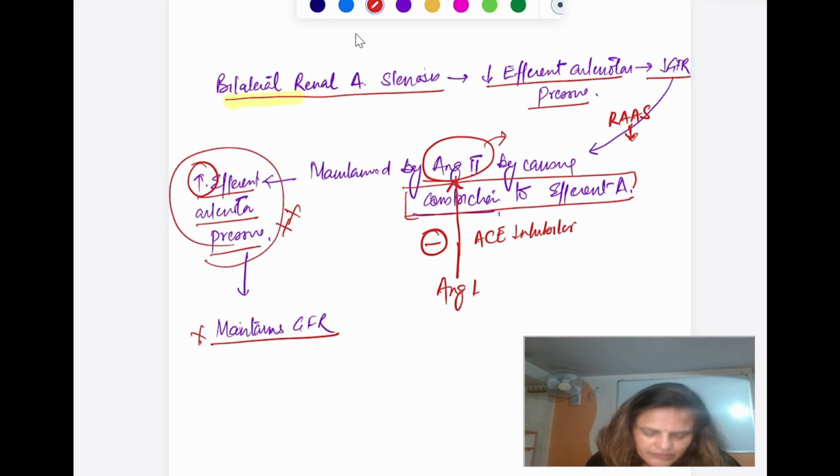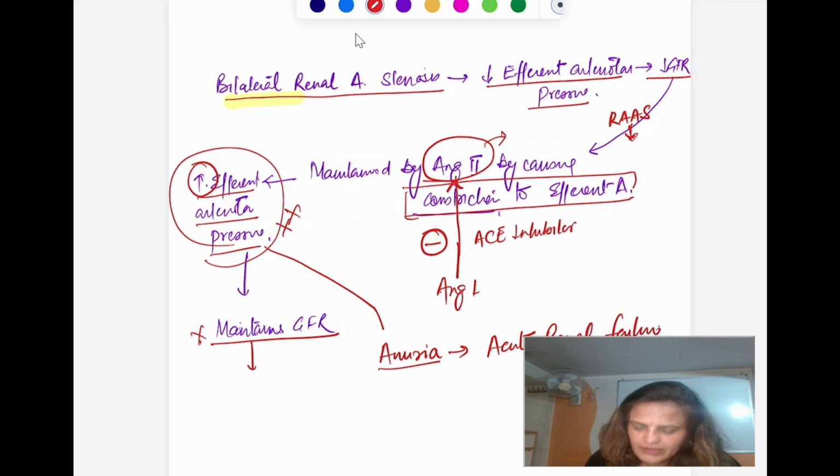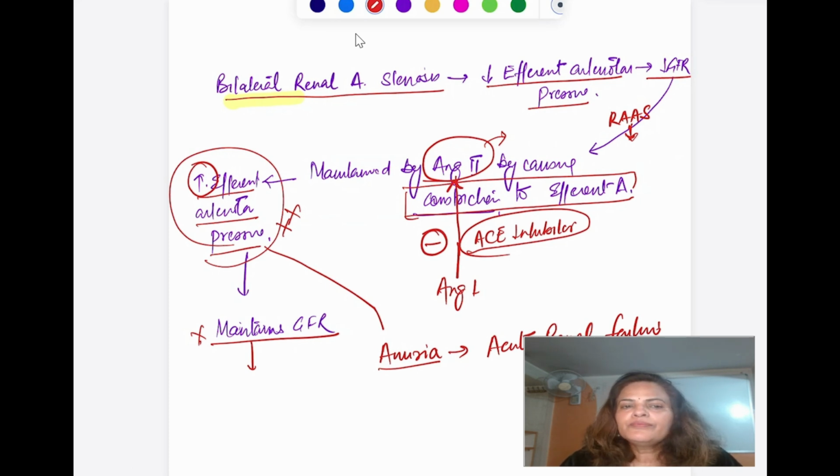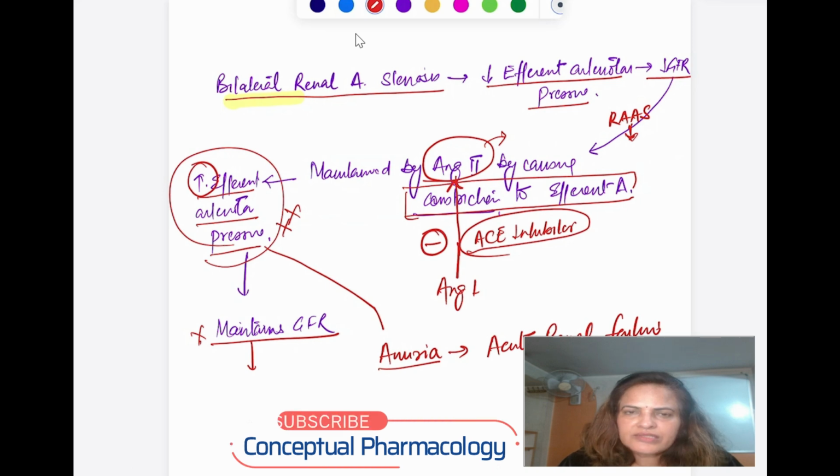And then the person may go into anuria or acute renal failure. That's why the ACE inhibitor drugs are contraindicated if the person is having bilateral renal artery stenosis.